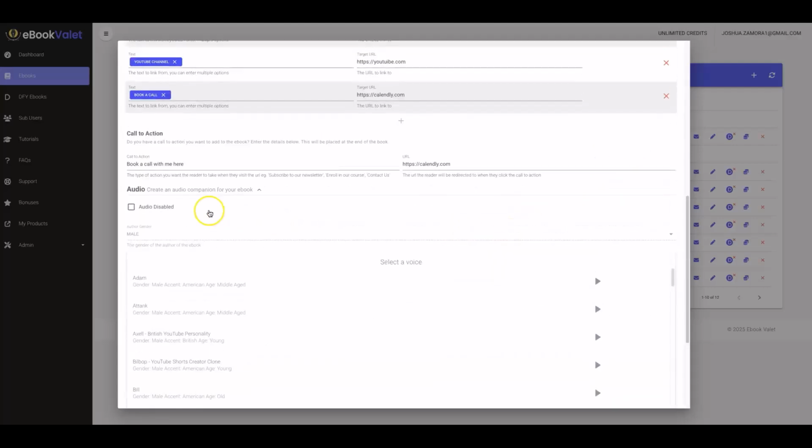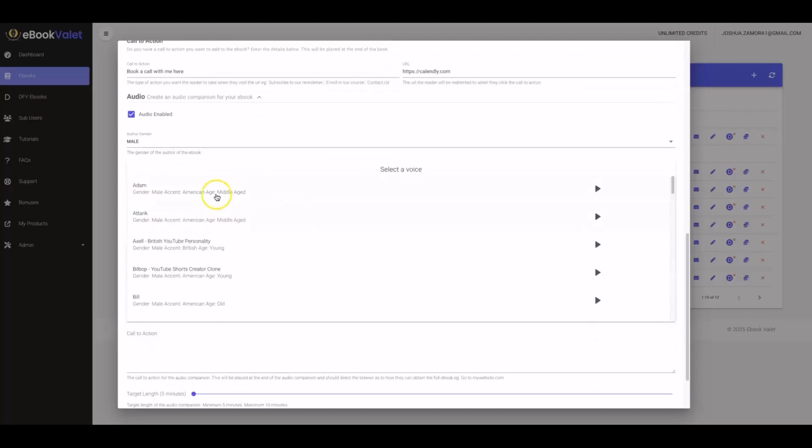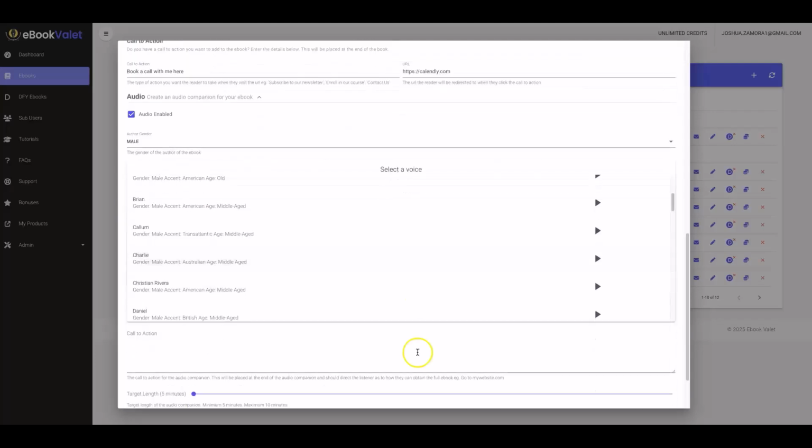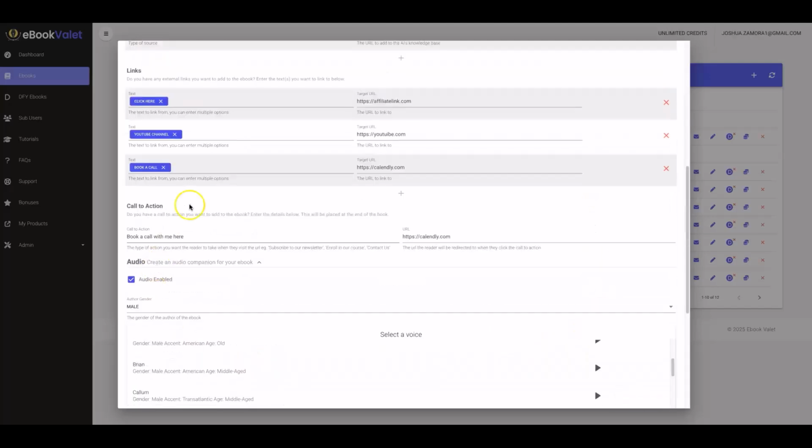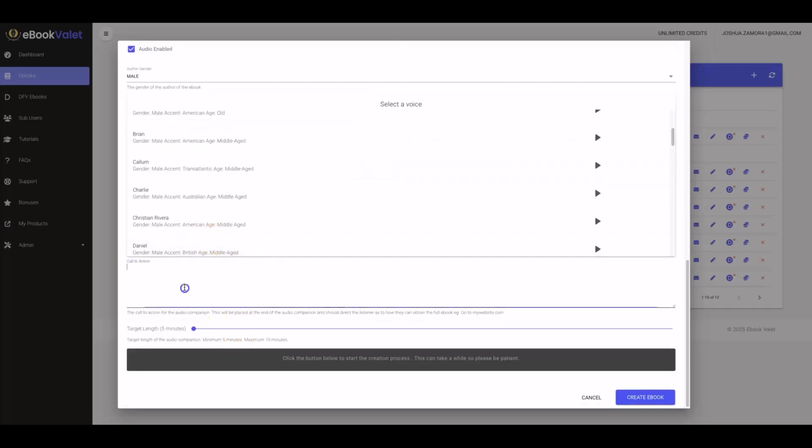All right, so if you did want to do it right away, all you have to do is just select your voice that you want. You can preview them all there. You can add your call to action at the bottom here. So book a call with me by calling, and then you had your phone number, and then obviously the voiceover actor is going to say this at the end of the audio version of the ebook. You have the option to increase the length of the audiobook. That again is going to depend on which level you purchase.